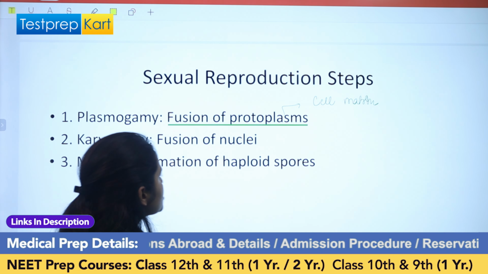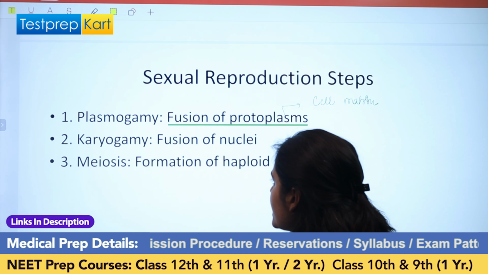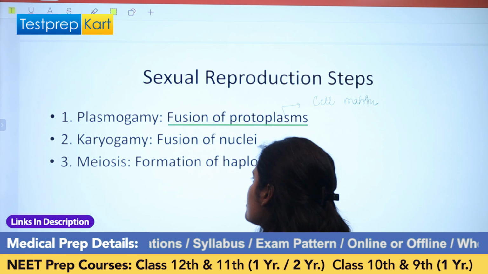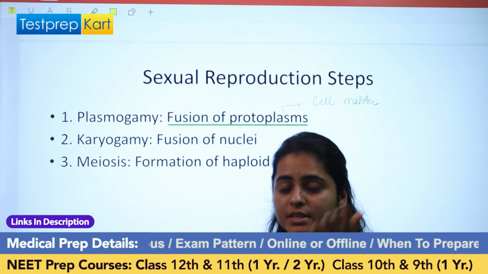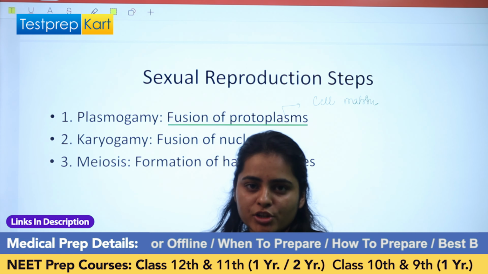So when the protoplast fuses, that is known as plasmogamy. Then karyogamy is the fusion of nuclei, and then meiosis is the formation of haploid spores. So these are the 3 steps involved in sexual reproduction of fungi.